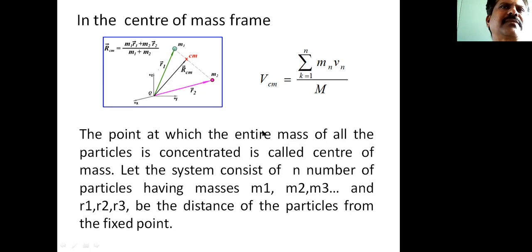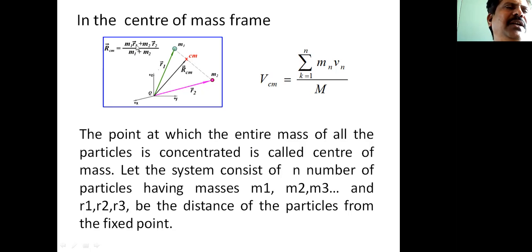This is for a system of two particles: when you differentiate, dRCM by dt, which is nothing but VCM, is equal to the summation of k equals 1 to 2 of Mk Vk, divided by M.